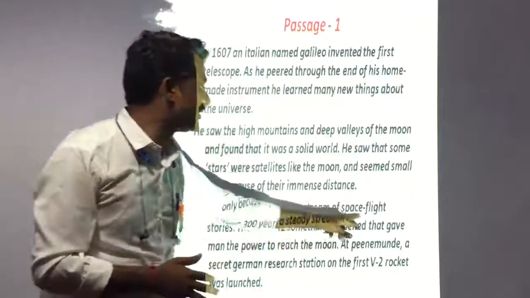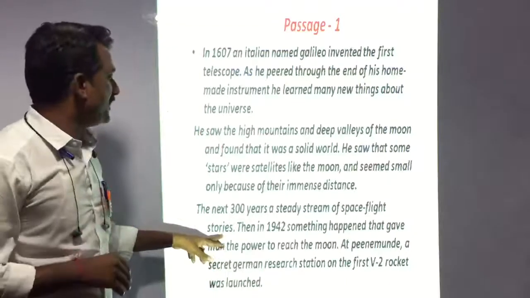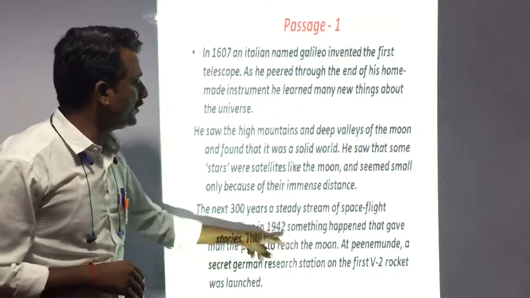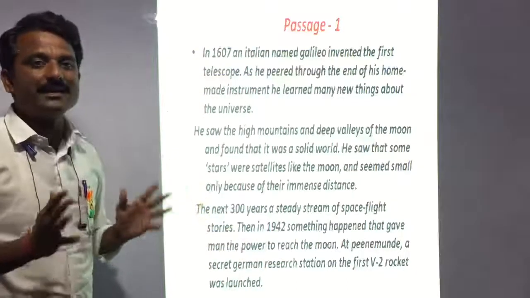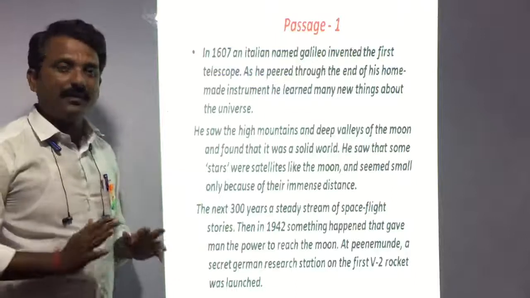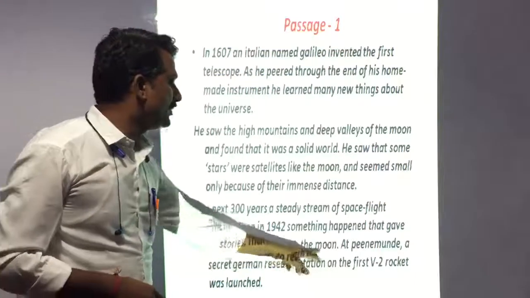A steady space flight story. Then in 1942, something happened. What was the specific incident in 1942? Man gained the power to reach the moon.